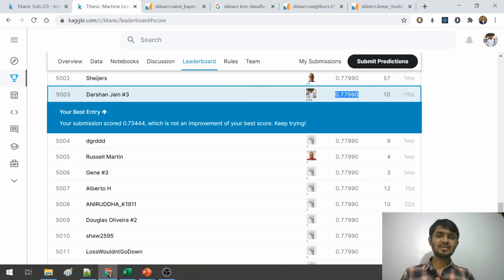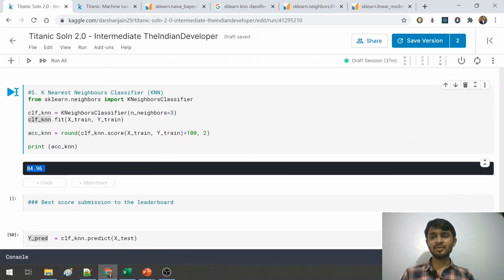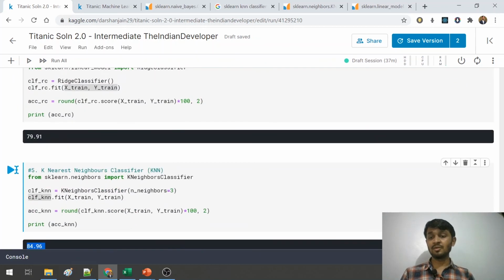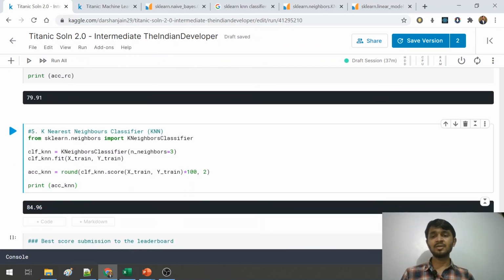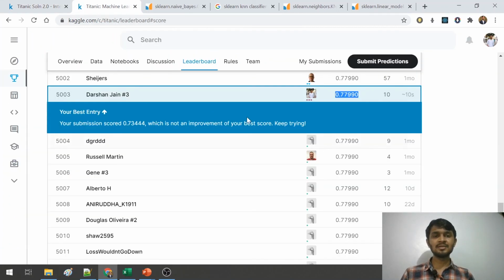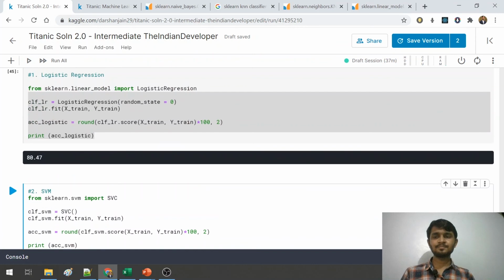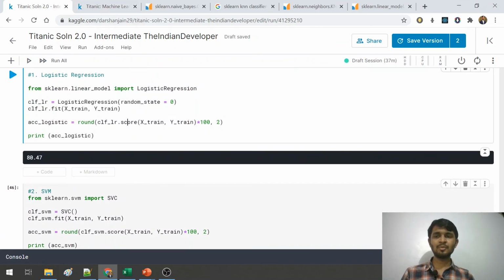So this may be a difference, like the score that we saw here was on the trained data frame, and in trained data frame maybe as per what we see here, the k nearest neighbor is performing well, but the leaderboard is calculating scores based on the test data frame. That's why there is difference that we see, and that's where I can say that for test data frame, logistic regression performed well.